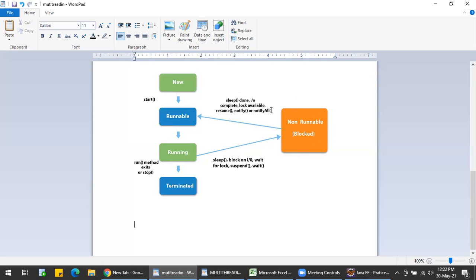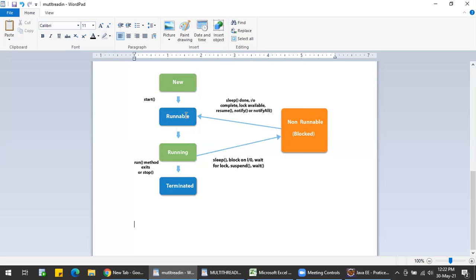Here there will be multiple threads. Many threads will come from the new state to the runnable state. But the thread scheduler will make some threads sleep or stop, or block them, so they are not getting selected by the thread scheduler.